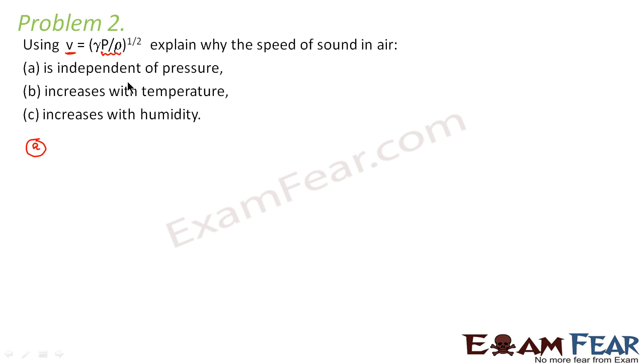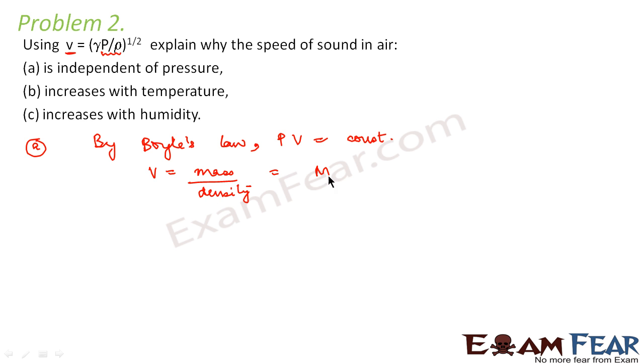So how do we do that? We will make use of Boyle's law. Boyle's law says that as pressure increases, volume decreases, and as pressure decreases, volume increases. So according to Boyle's law, the product of pressure and volume is a constant. Now, what is volume? Volume is nothing but mass per unit density, so we can write it as mass by density, that is rho.